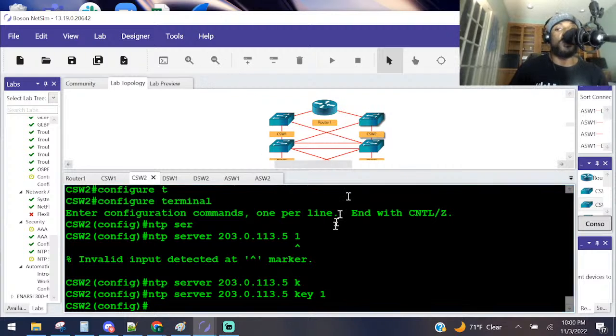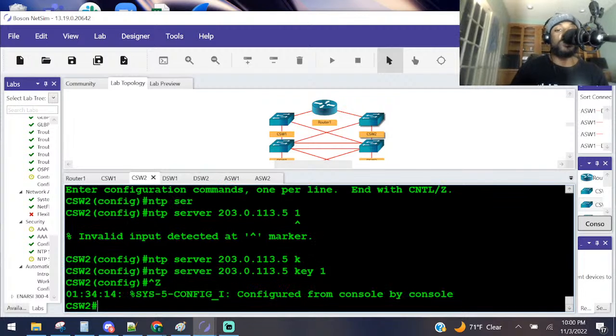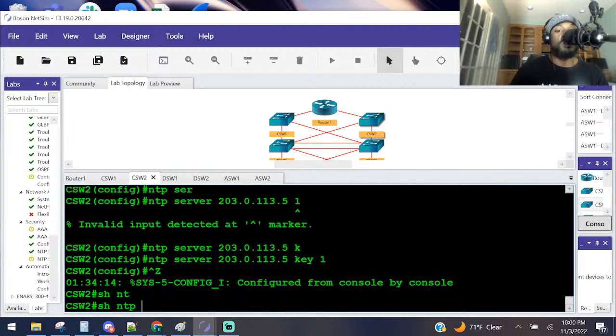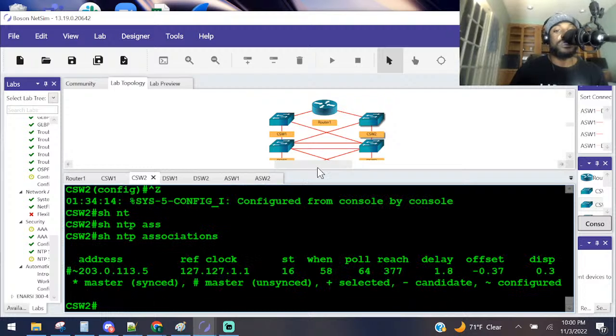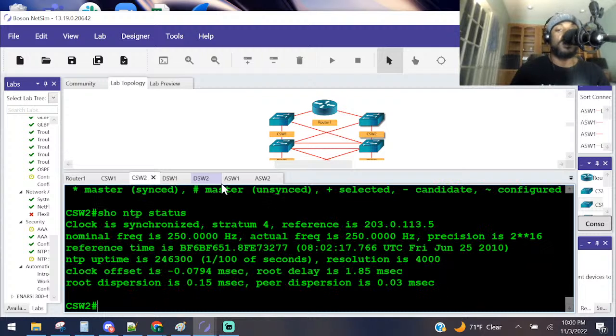Now, let's see. We broke it. Go to CSW2, show NTP associations, 113.5. This time we have a hashtag, which lets us know it is unsynced. Not something we should be celebrating. And show NTP status. It says synchronized, interestingly enough. But it said unsynced, so let's see.